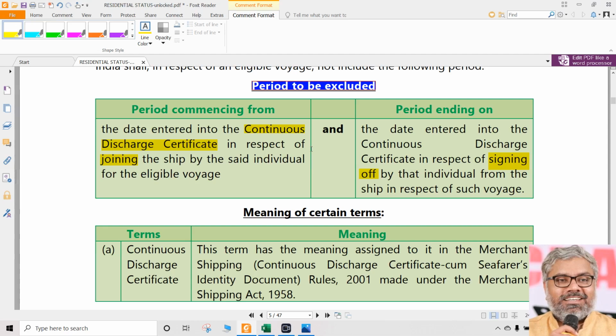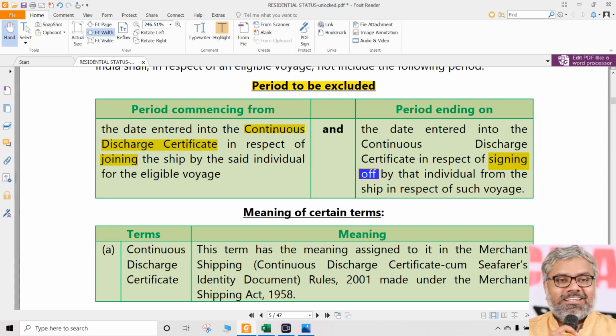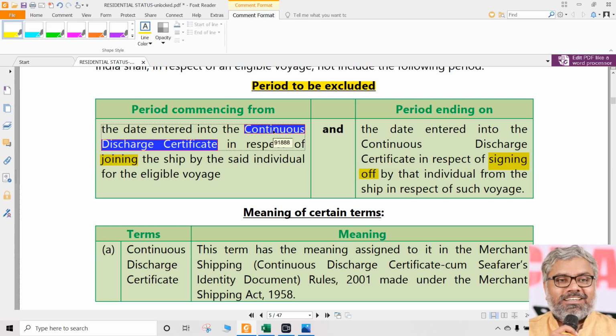So he is leaving India and coming back. Imagine, when he has left India, there is no other documentary proof. What is the documentary proof? Continuous discharge certificate. When can we say that he has entered India once again? When he has signed off that continuous discharge certificate. So understand this very carefully. He is entering his name in the continuous discharge certificate means he has left India. He has signed off the continuous discharge certificate means he has entered India. He is in the ship means he is not in India. He is in India means he is not in the ship. That is what we have to understand.